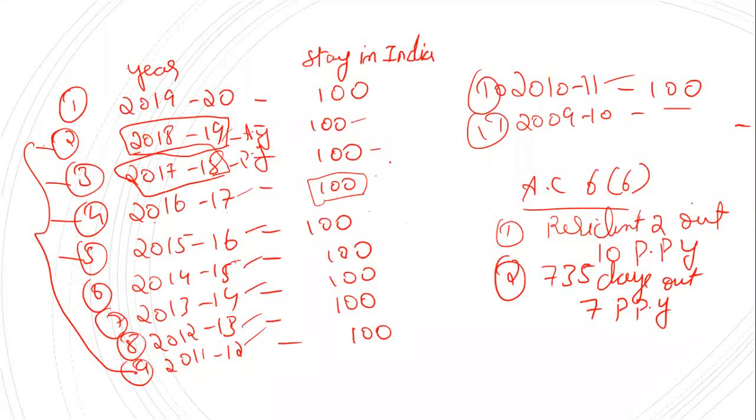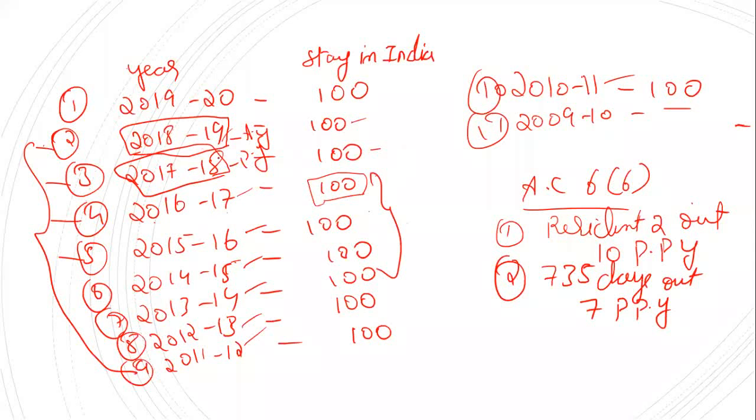Correct? So the second basic condition says 60 days or more during the previous year. In the previous year, how many days is he staying? 100 days, right? Which is more than 60 days. So he is satisfying a part of the second basic condition. And what does the second part say? 365 days or more during the preceding previous years. For 2018-19, if 2017-18 is the previous year, the preceding years will start from 2016-17.